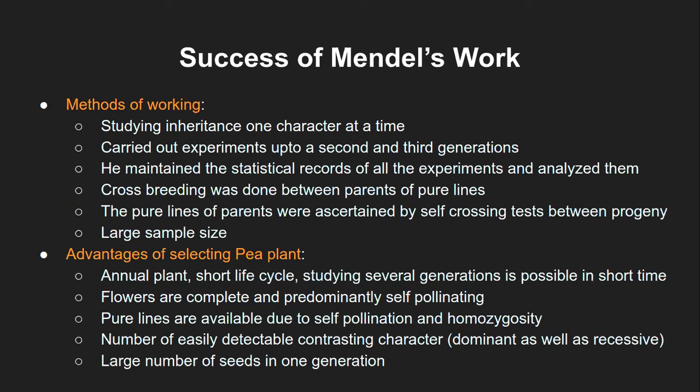So that means pure lines were established, but for the experiments he carried out up to the second or third generation, that's just probability, right? The plant might have a gene that is not pure, but because of probability, at the second and third generation it wouldn't show. So what you are referring to is only a single experiment.